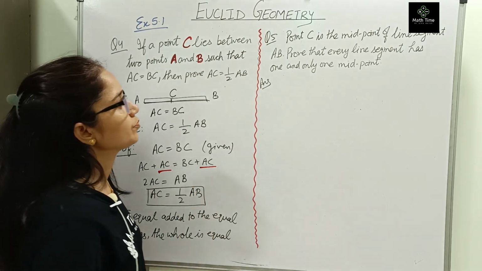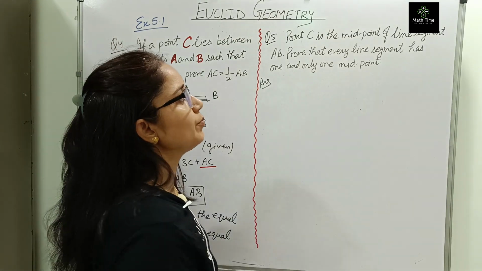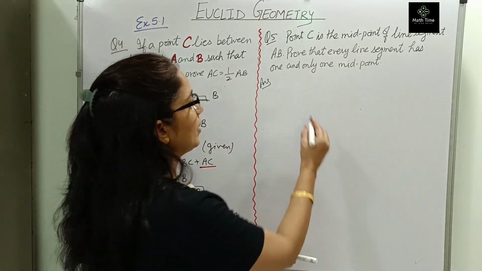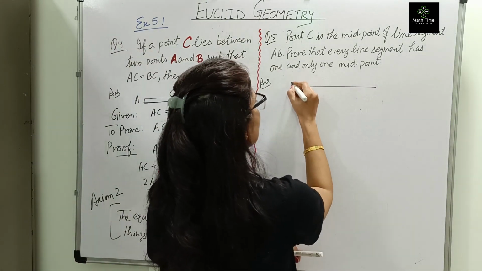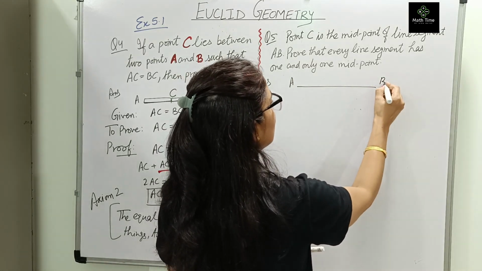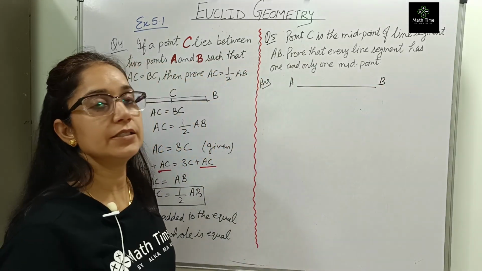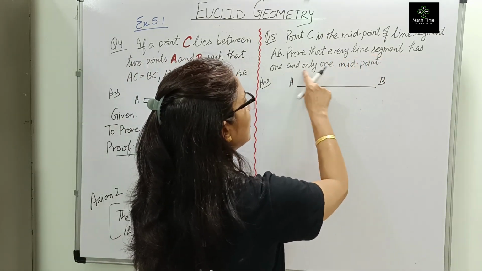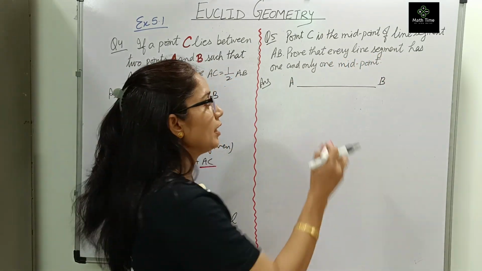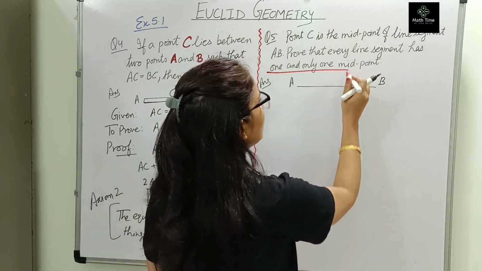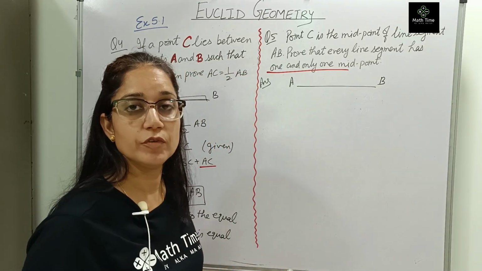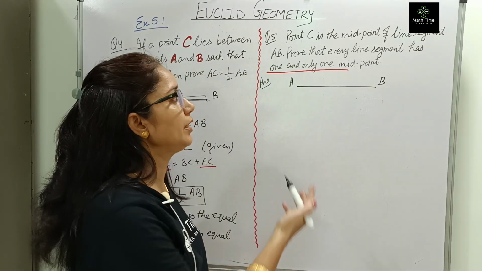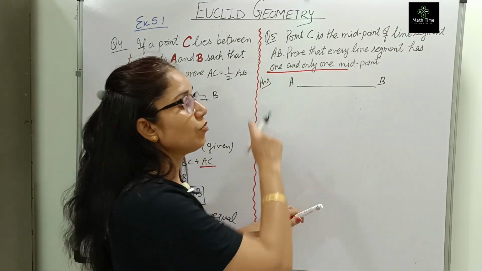Okay. Next question. Prove C is the midpoint of the line segment. You are having a line segment. Take any line segment, let us say AB. You have to prove that every line segment has one and only one midpoint. That every line segment has one and only one midpoint. And that is true, we know. There is only one midpoint. But here we have to prove it. So what do we have to prove?